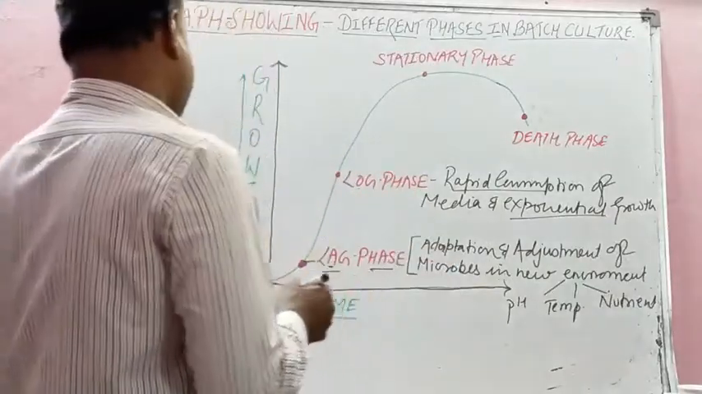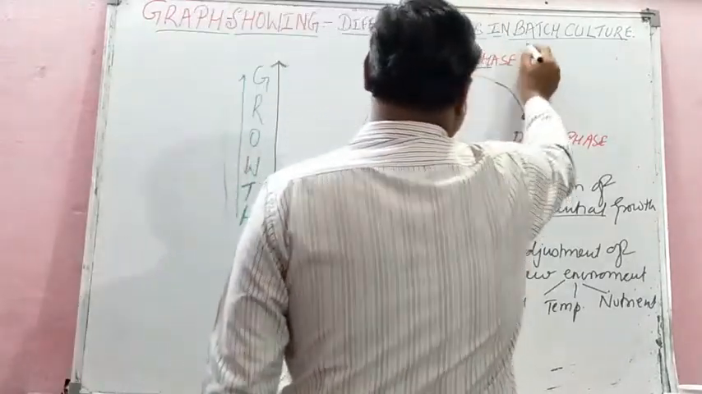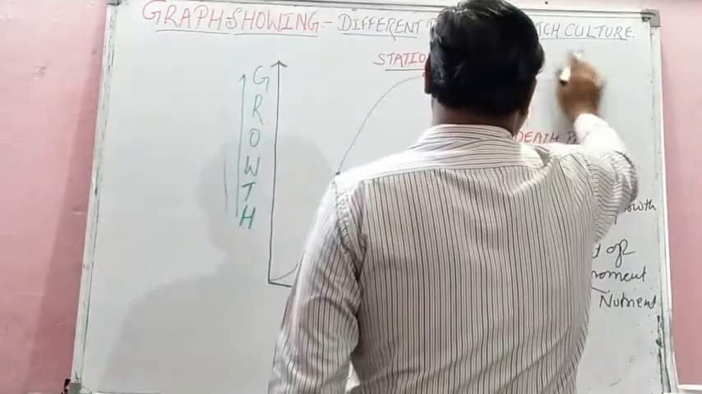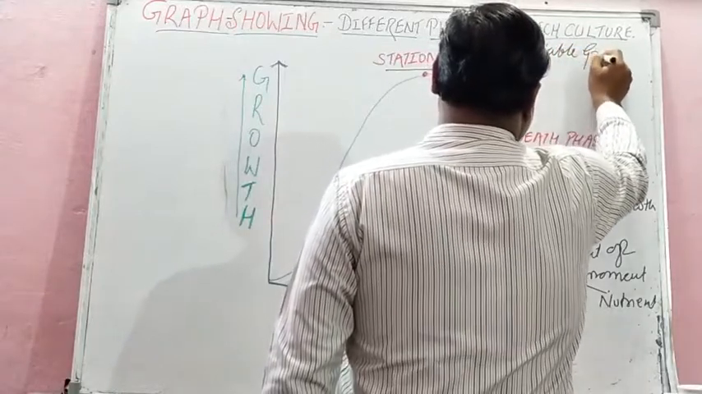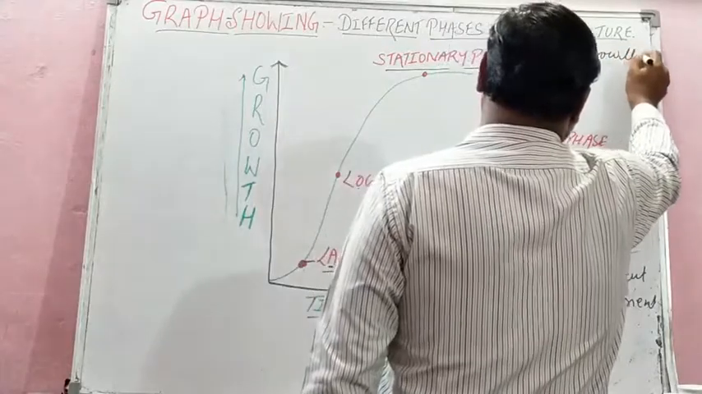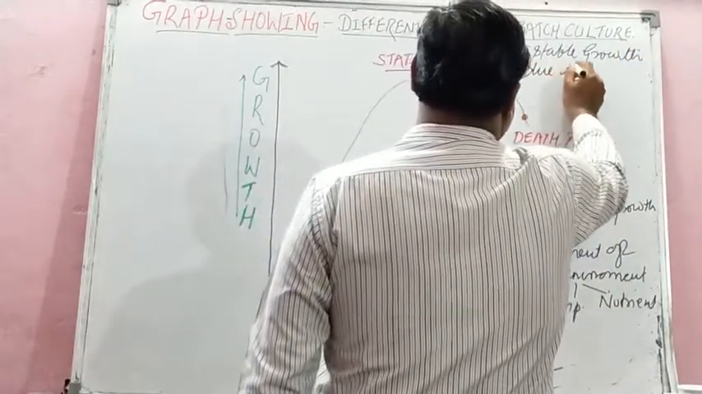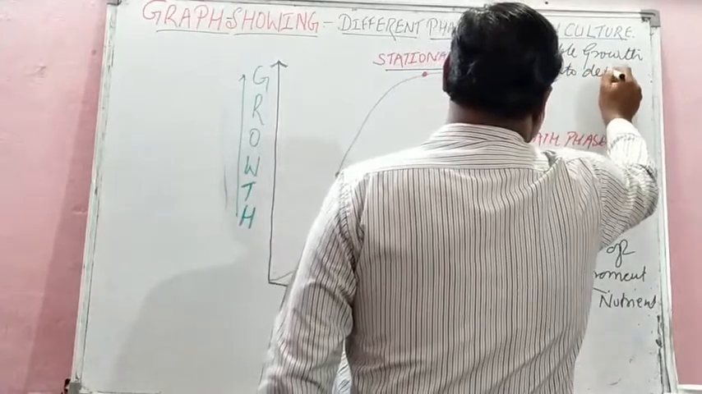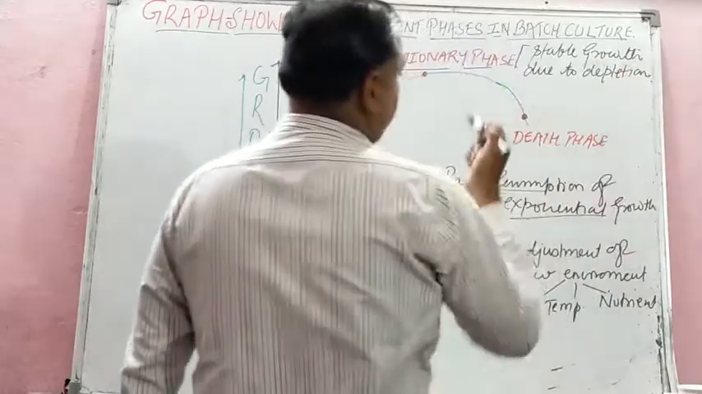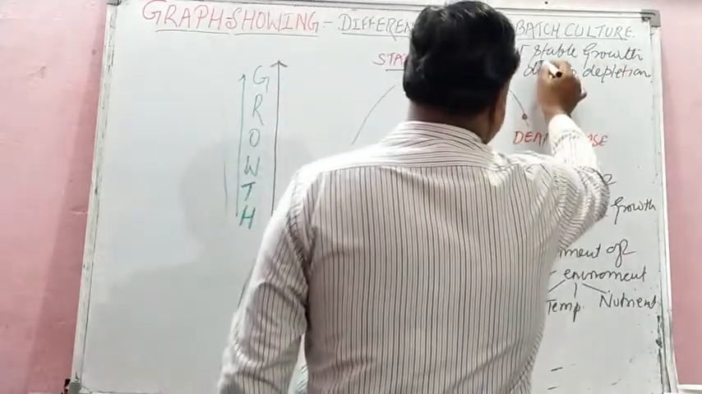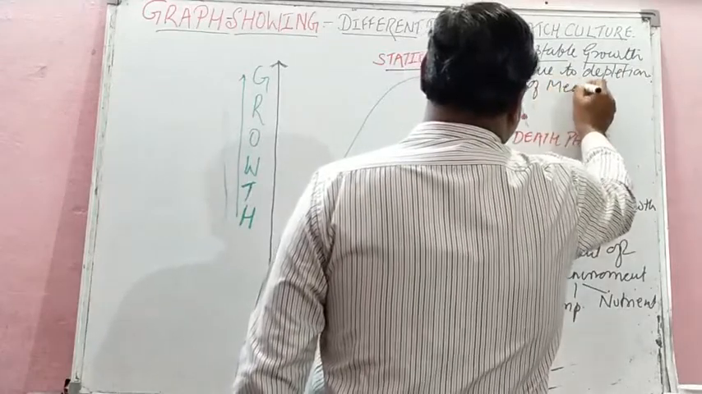The next one is stationary phase. Here how we define stationary phase? Growth becomes stable. The growth of the microbe is stable. Stable growth due to depletion of the media. Media will decrease. Nutrient media will become less and less, low and low, and so there will be stable growth due to depletion of media.